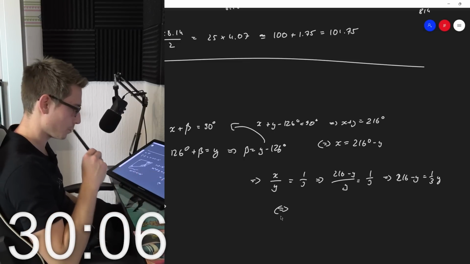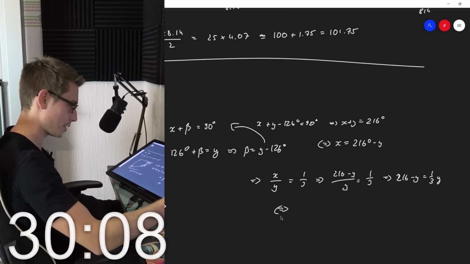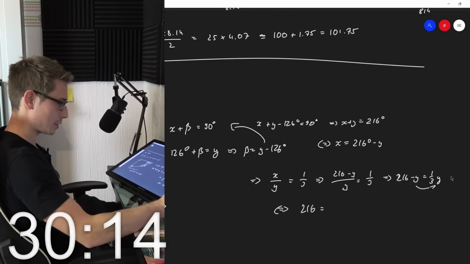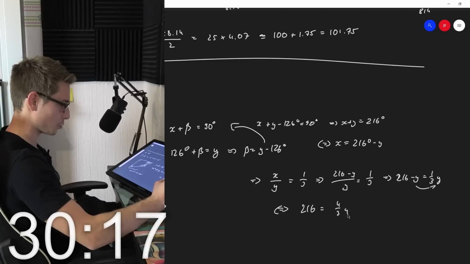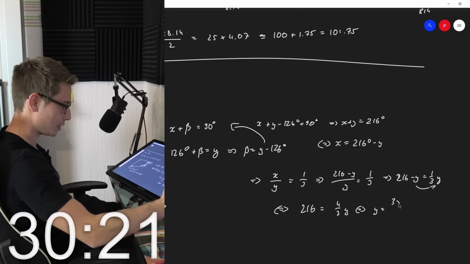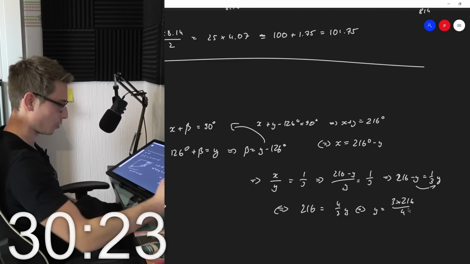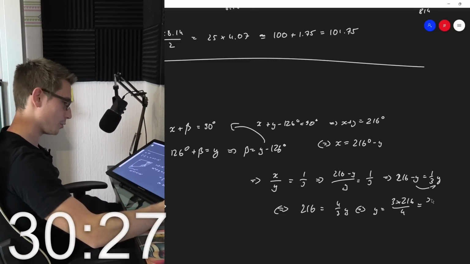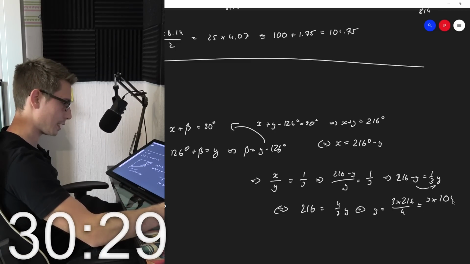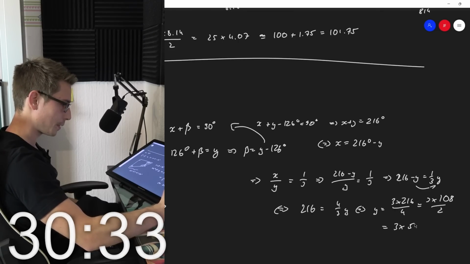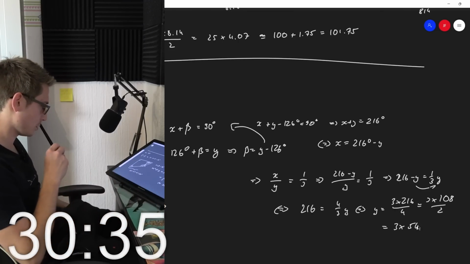I thought this would be a quadratic, but it's not. So we got 216 is equal to, if we bring this to this side, 4/3 y, meaning that's equivalent to saying we got y is equal to 3 times 216 divided by 4. 216 divided by 4 is equal to 54.